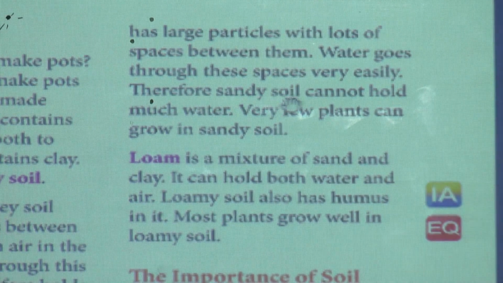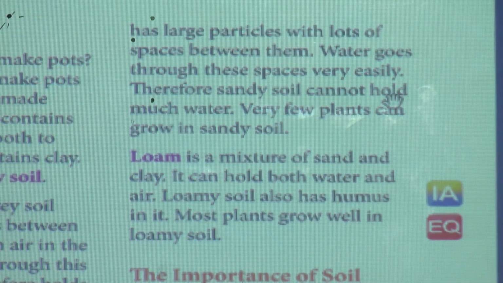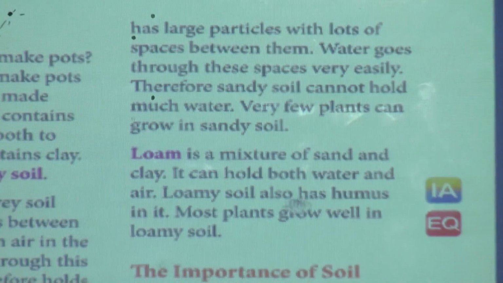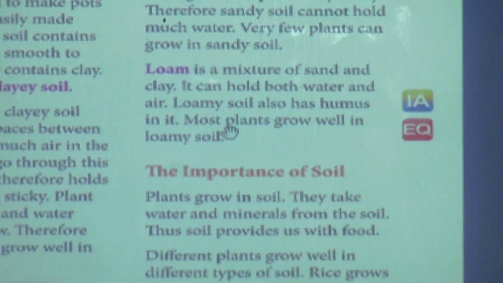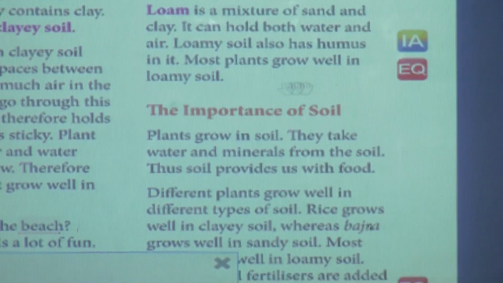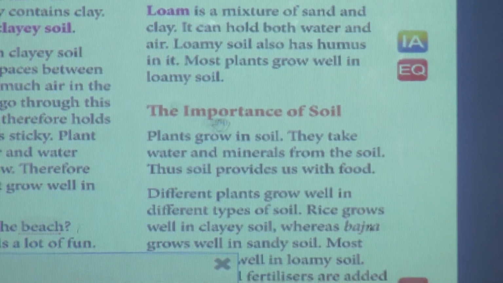Therefore, sandy soil cannot hold much water. Very few plants can grow in sandy soil. Loam is a mixture of sand and clay. It can hold both water and air. Loamy soil also has humus in it. Most plants grow well in loamy soil.